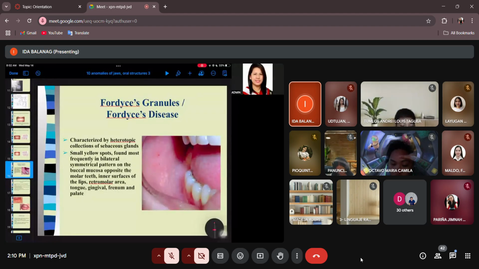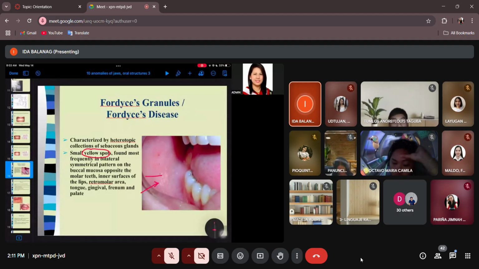And the function of the sebaceous glands is what? To produce oil, sebum, diba? But it is not normal to be seen in the mucosal area. But during development, some of the sebaceous glands were displaced intraorally. And this will appear as yellow spots. Yellow ang appearance niyan, class. Usually found bilaterally on the buccal mucosa.